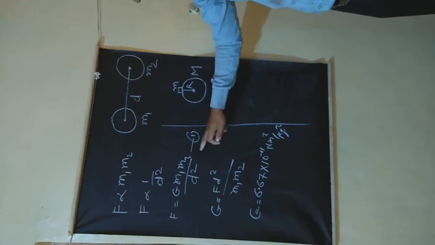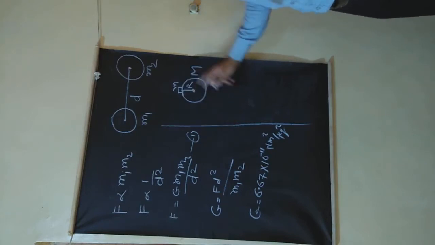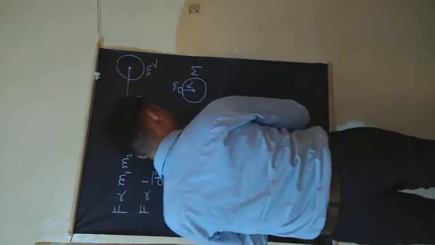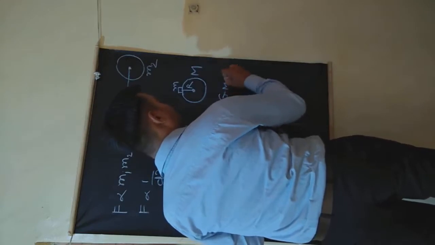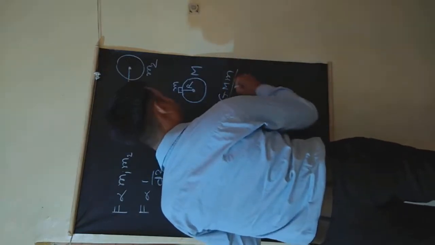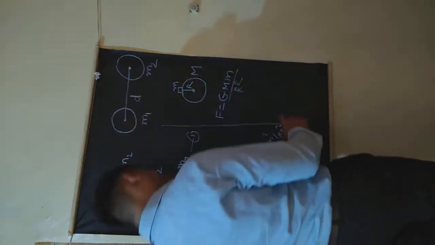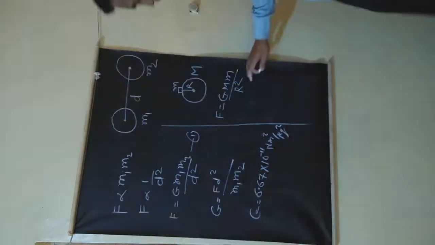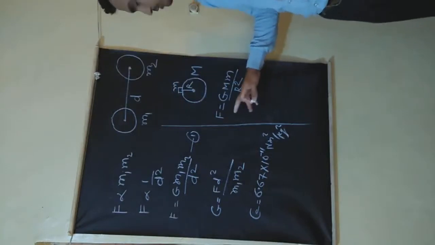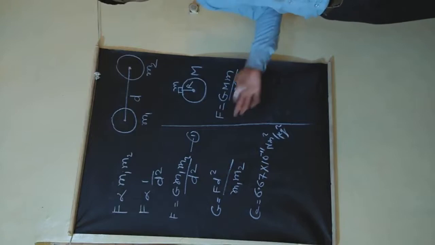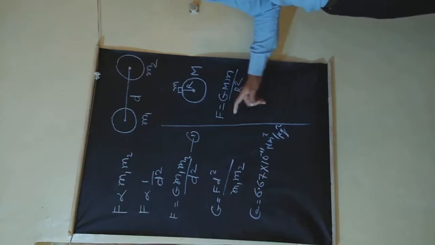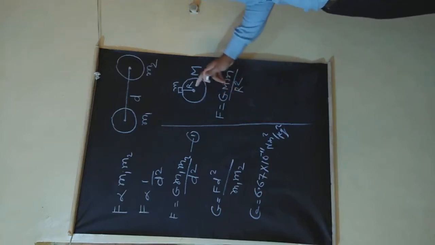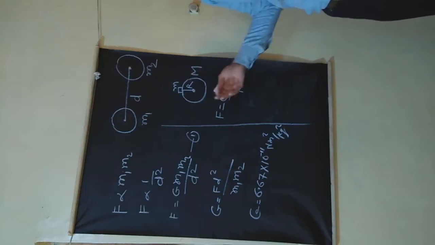By rewriting equation 1 for this condition, we will get F is equal to G capital M into small m upon R square. And we know that F is equal to mass into acceleration, according to the second law of motion given by Newton. Here the acceleration is the acceleration due to gravity, that is small g.